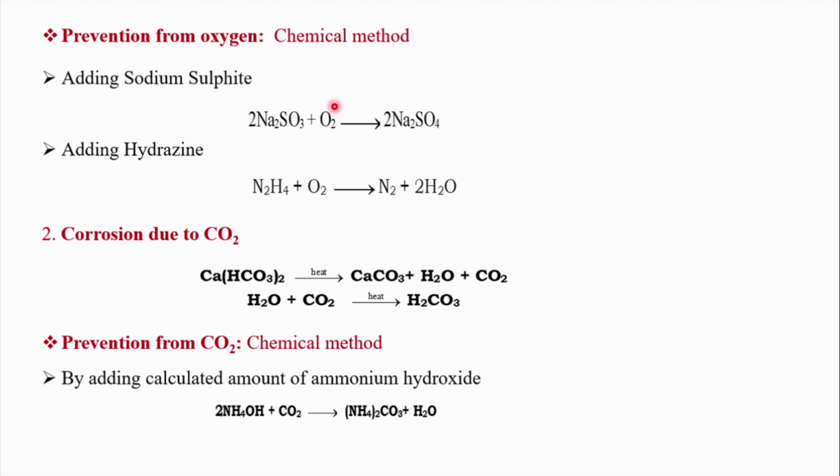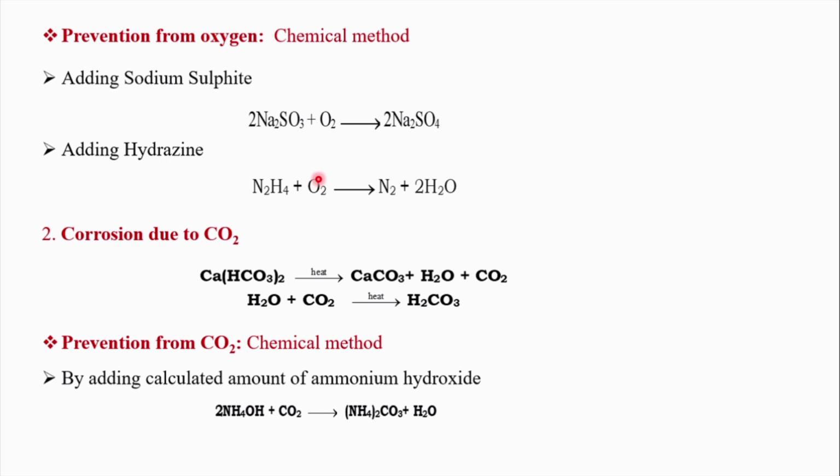So the excess dissolved oxygen oxidizes the sodium sulfite into sodium sulfate, so the free dissolved oxygen will not be there. It is a soluble substance, not a precipitate, so there is no harm. Similarly, there is one more option, adding hydrazine, N2H4. A calculated amount of hydrazine is added to the boiler feed water so that oxygen oxidizes it into nitrogen and water. The problem of dissolved oxygen can be avoided.